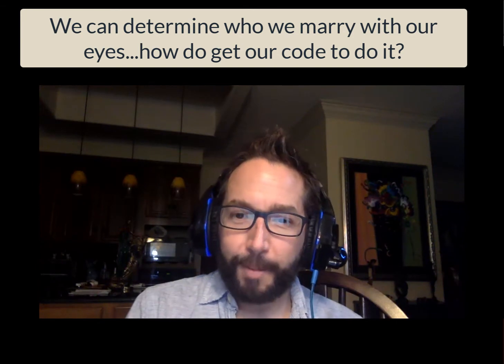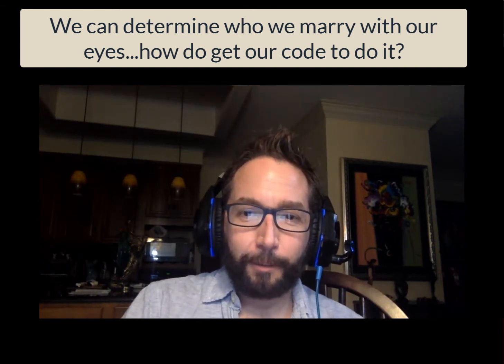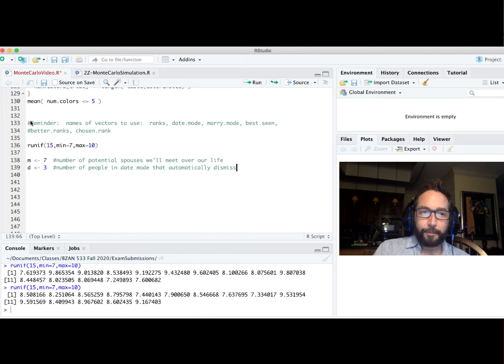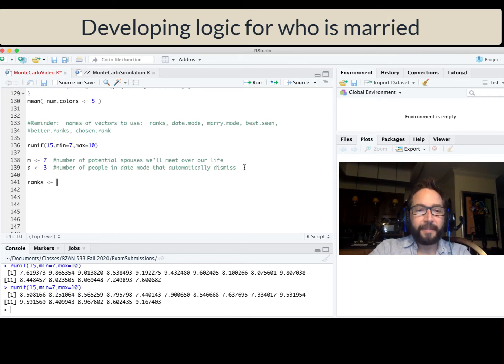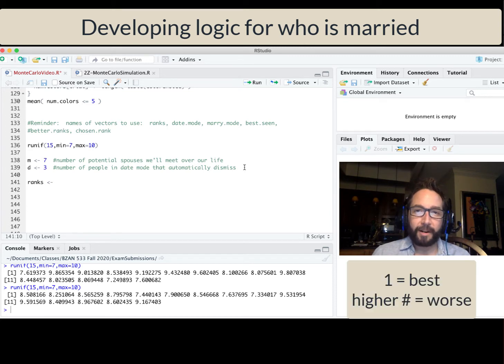So our goal in writing a Monte Carlo simulation is how can we develop the logic so that the computer can automatically decide and determine which of these people we're marrying, or if we're going to end up alone. So I have some reminders up here for me that just say, make sure you name these variables this way to be consistent with the notes. And so these are the names of the variables that I'm going to consider. So first off, I'm going to define a vector that represents the ranks of the potential spouses that we run into over the course of our lifetime.